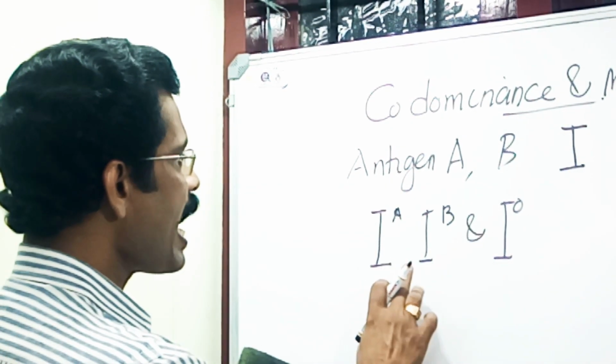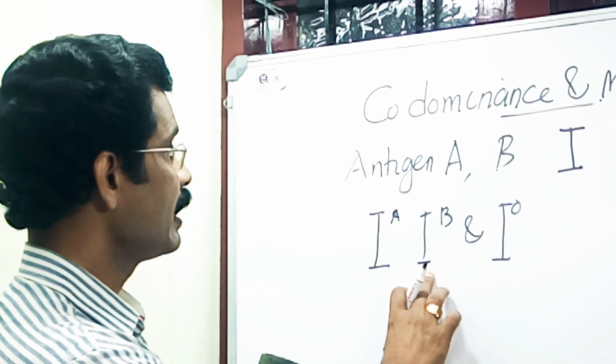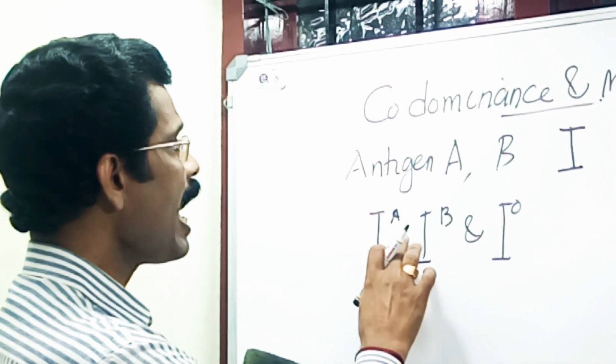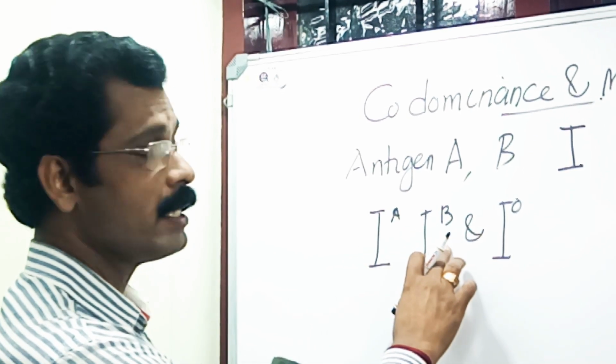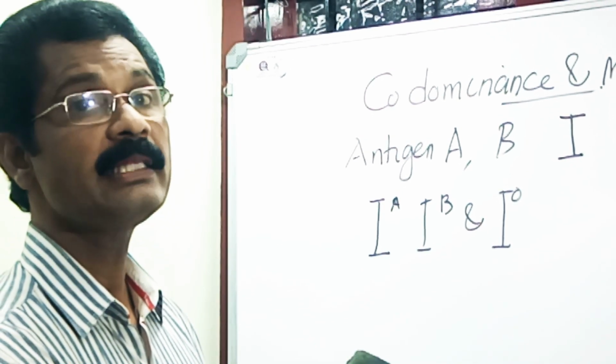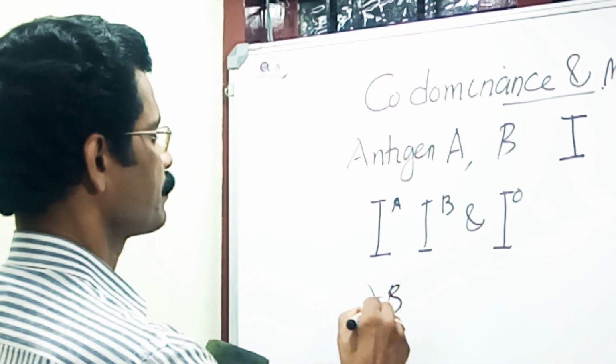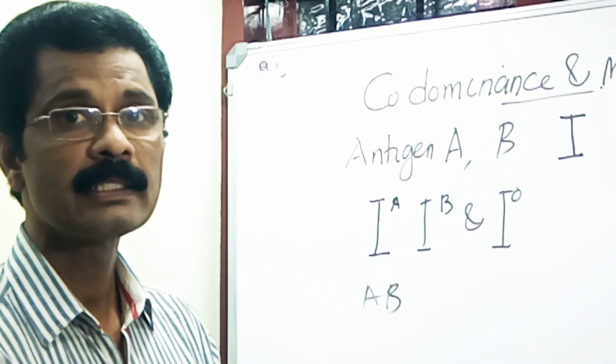When I A and I B coexist, antigen A and antigen B would both be produced, making the blood group AB, right?